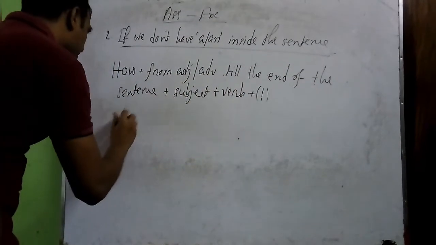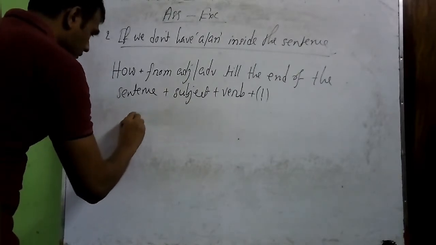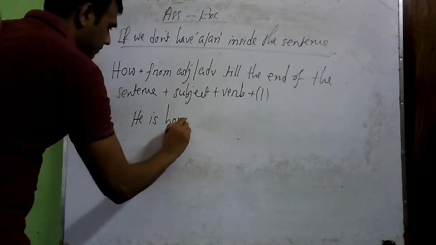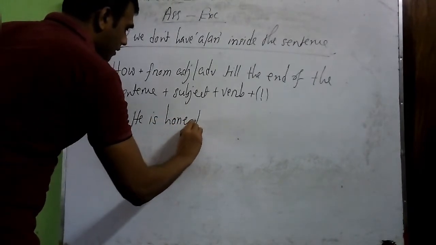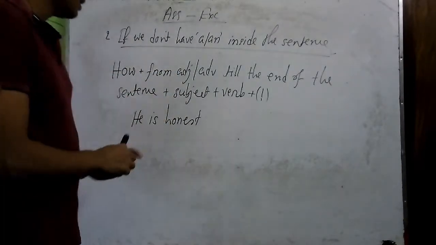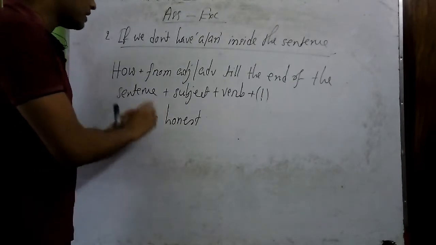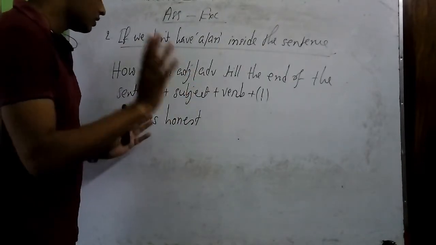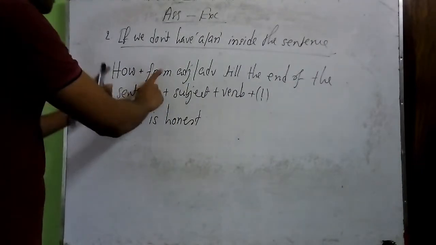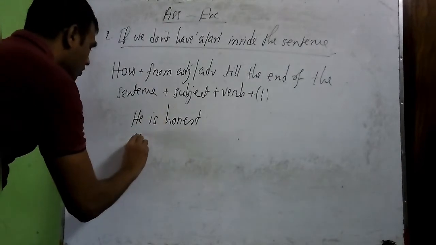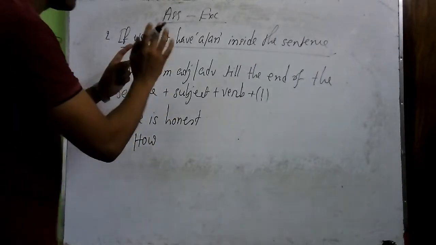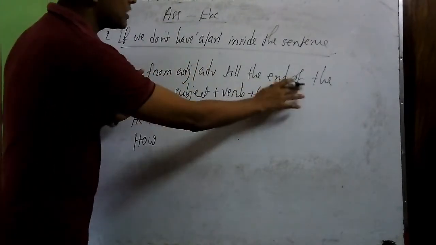Let me give you an example here. He is honest. I'm giving you a very simple sentence here. You can see that in this sentence we don't have any article a or an, not about the, only a or an. Then we'll have to follow rule number 2. That is, we'll have to start the sentence with how, then from the adjective or adverb till the end of the sentence.